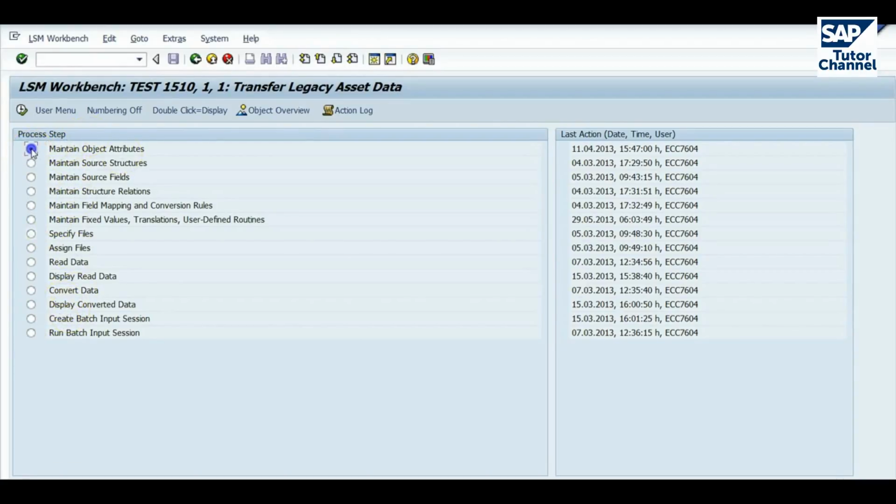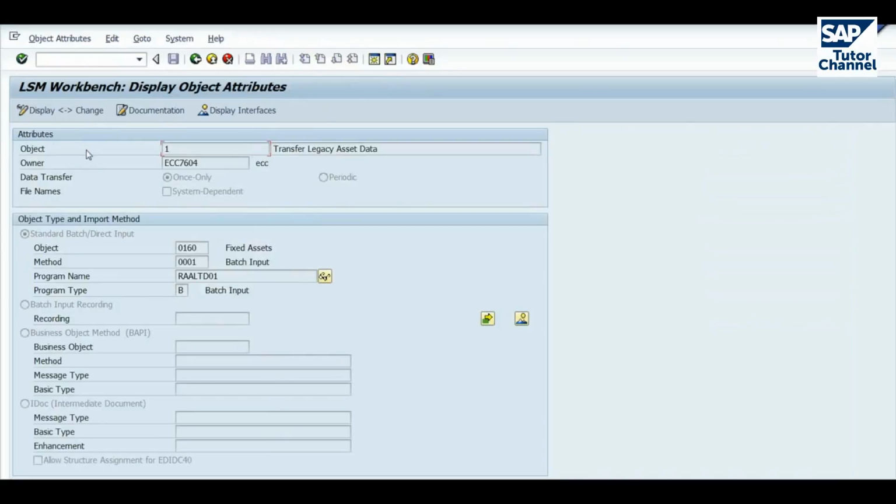So we'll go to step one, which is maintain object attributes. I'll double click on that. Okay, now you're into the display object attributes screen. Here we see the object that we saw earlier, object number one, and the owner, which is my username in this test system, and the type of transfer, it's a once only.